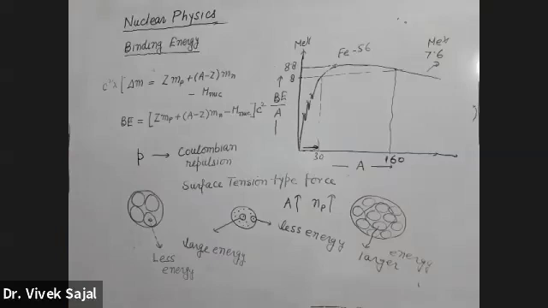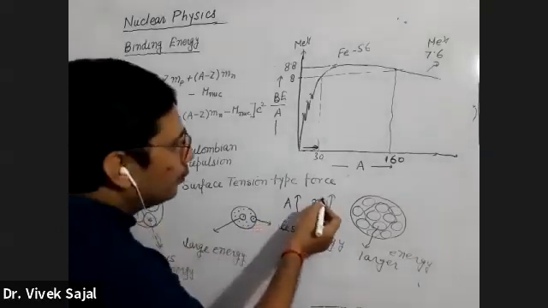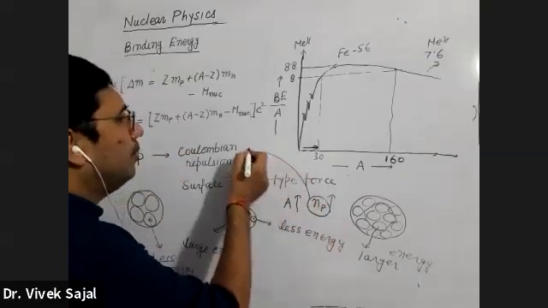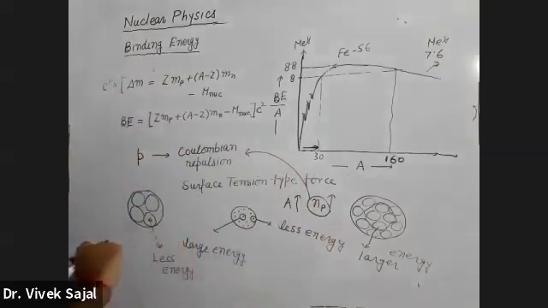When the number of protons increases, there will be Coulombian repulsion between these protons, and the repulsive force will go on increasing.